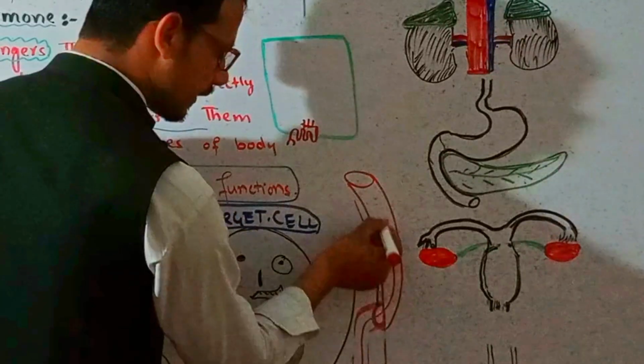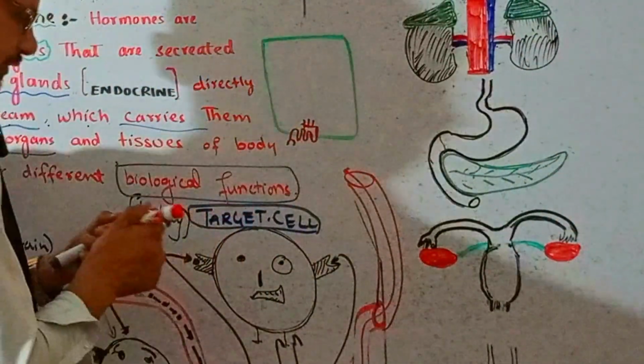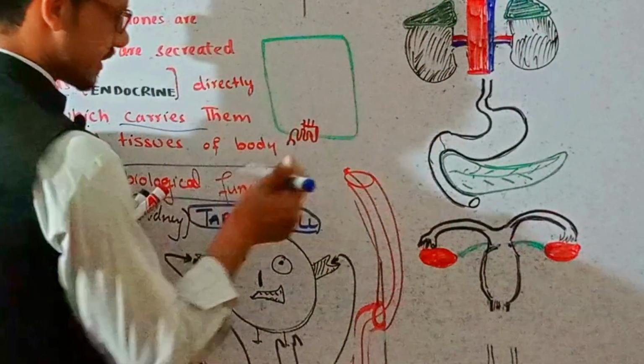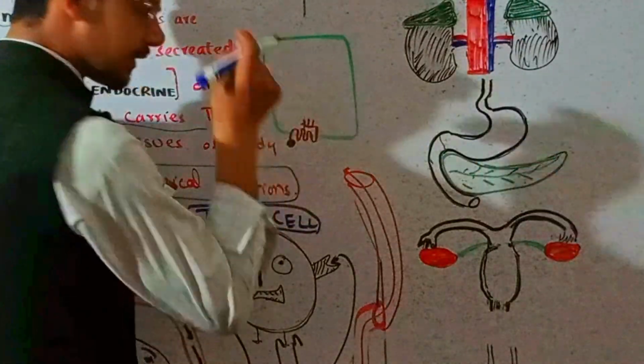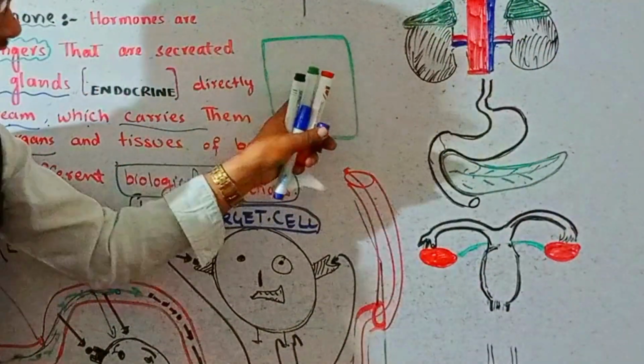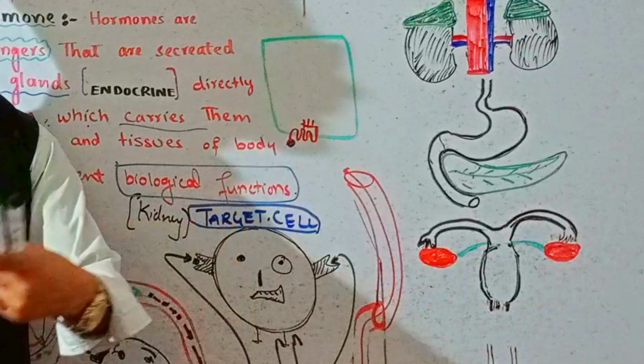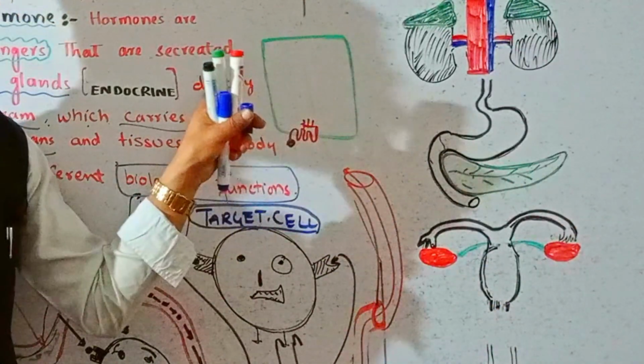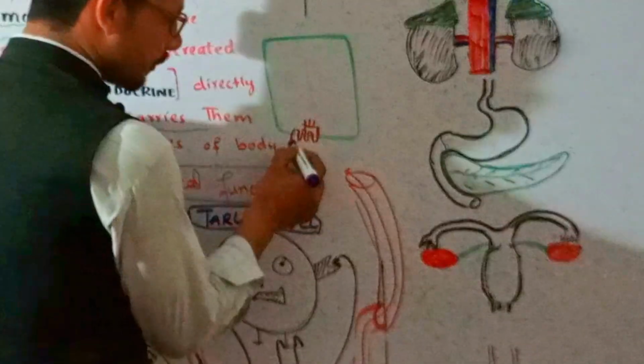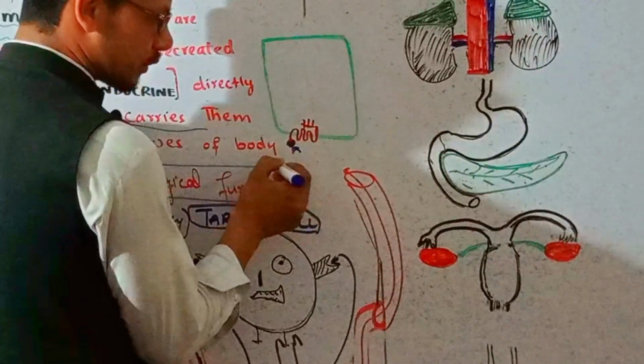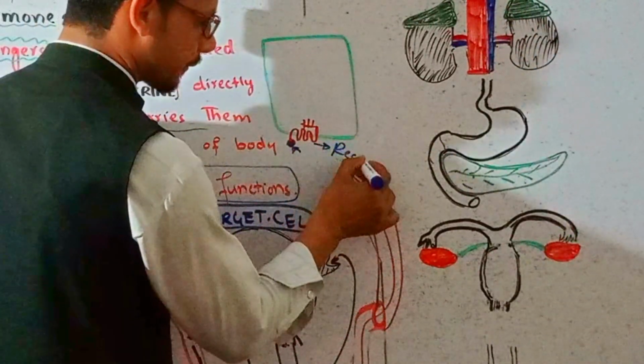And it brings some hormones, which will bind to this receptor. What is a biological change? The changes that occur in the cytoplasm of the cell, or inside the cell, are called biological changes, right? By attaching this hormone to this receptor,